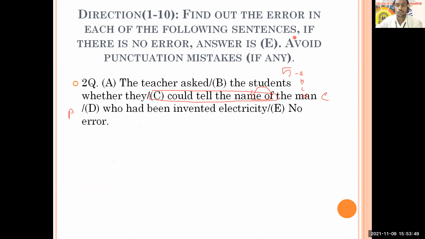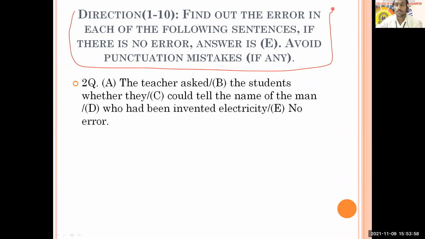The next question is in front of you, and all of you have to understand. Read this question. The direction will be the same, so don't read that part. This part will be common for all questions. If you understood it in the first question, that's enough. You can read the sentence.